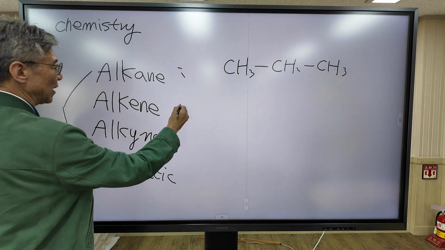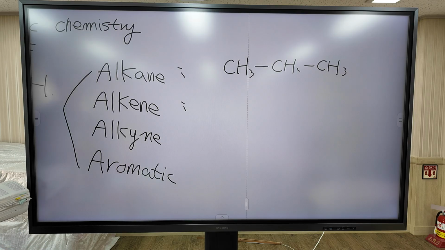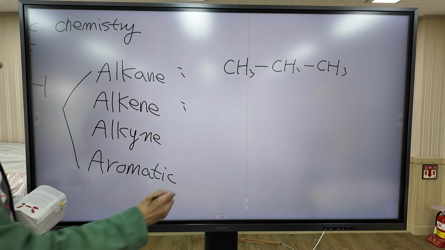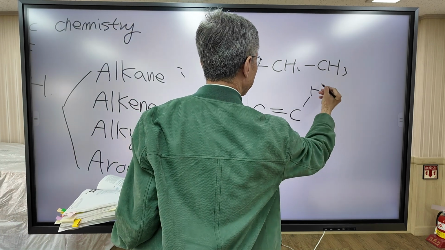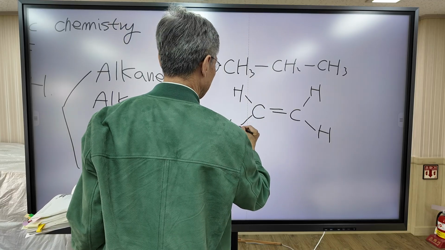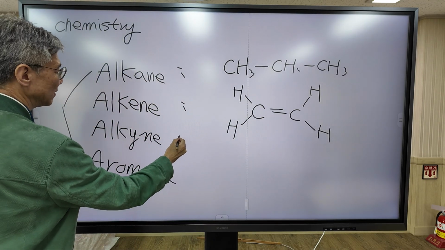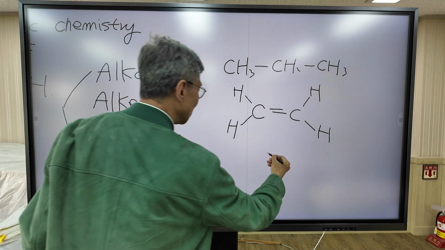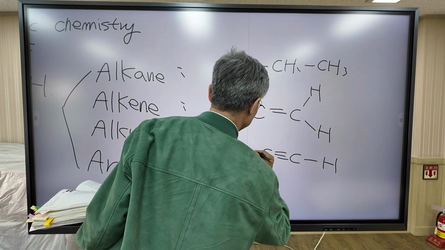In contrast, in an alkene, at least one double bond exists. A representative example of an alkene is ethylene. This compound has a double bond. In an alkyne, there's a triple bond in the compound. A representative example is acetylene.